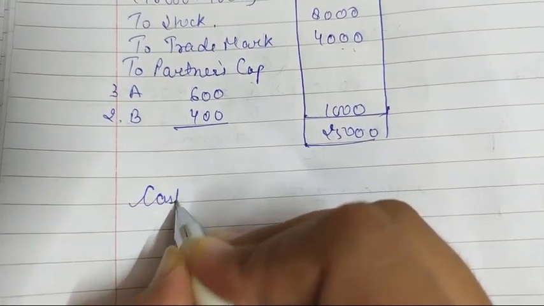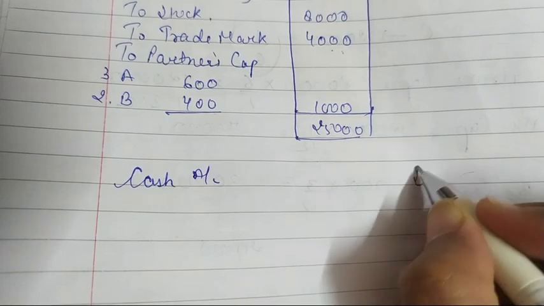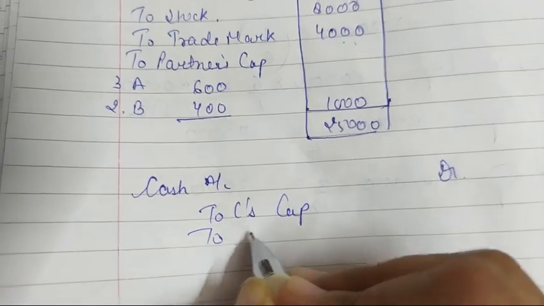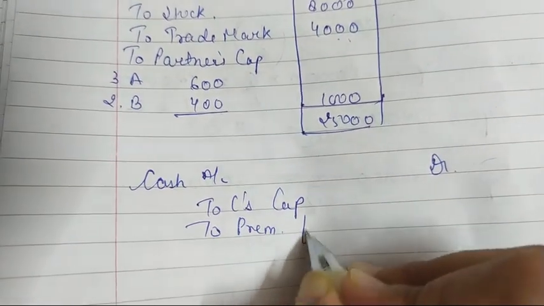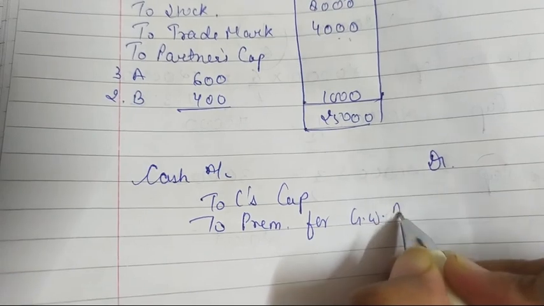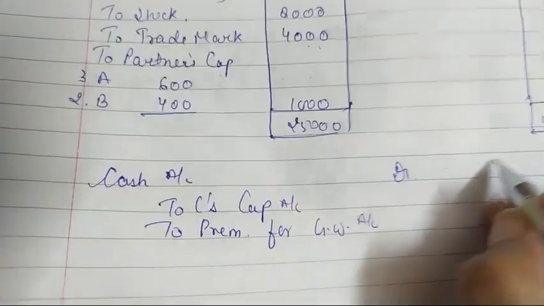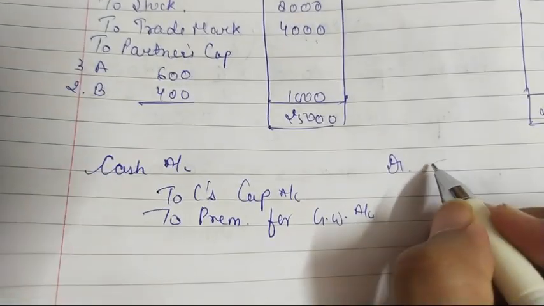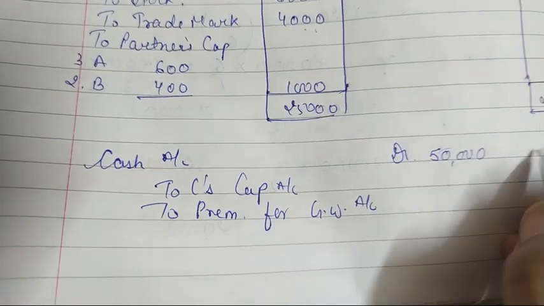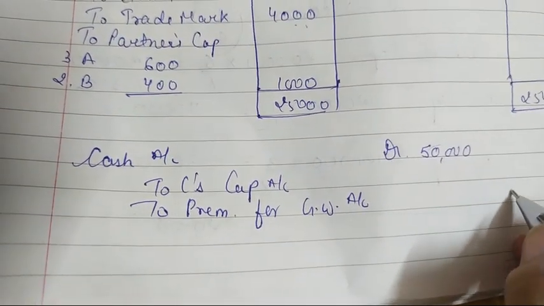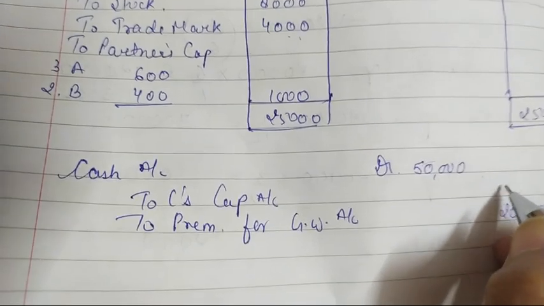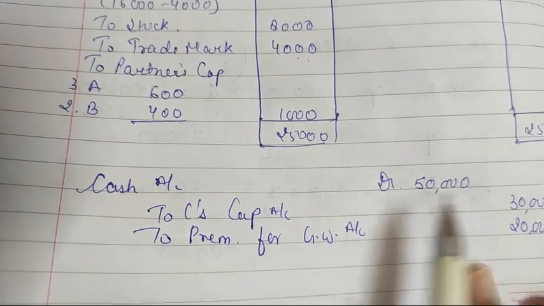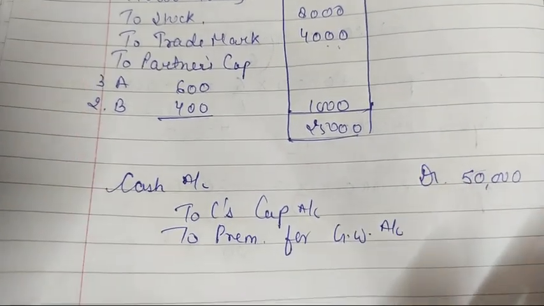First entry will be cash account debit to C's capital account and to premium for goodwill account. Okay, so students, we have read that C is bringing a total amount of 50,000 with goodwill and cash. So we have calculated the goodwill as 20,000 and the remaining amount should be our capital. So he is bringing 30,000 as capital and 20,000 as goodwill.